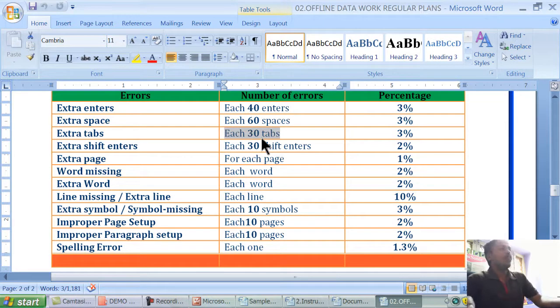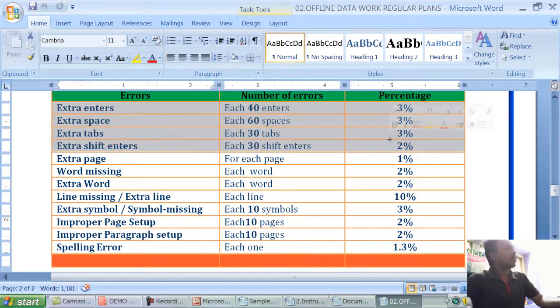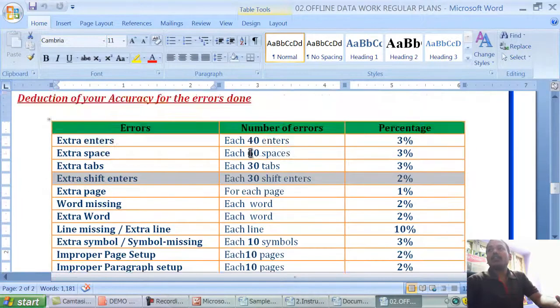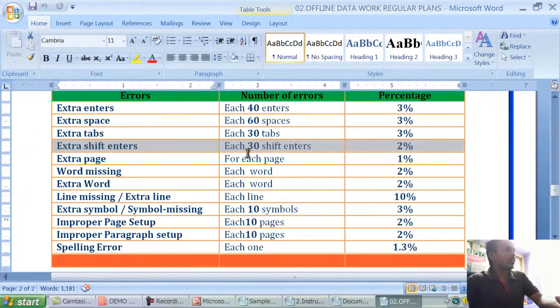And this is the accuracy on the total project, not on a single page. On a single page we are not applying these 40 enters. This is the accuracy on the total project, and this is the extra shift enters, 2%, like this. Your accuracy will be calculated. Project means one day's work or one month's work. One month total project: 250 files or 300 files or 600 pages.